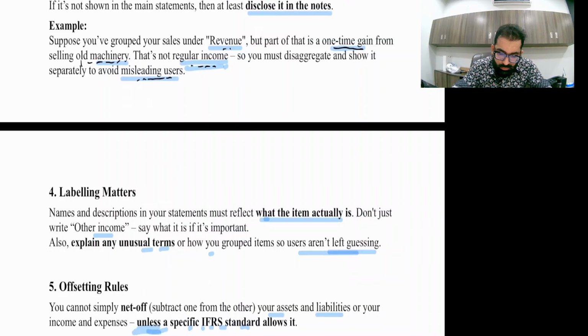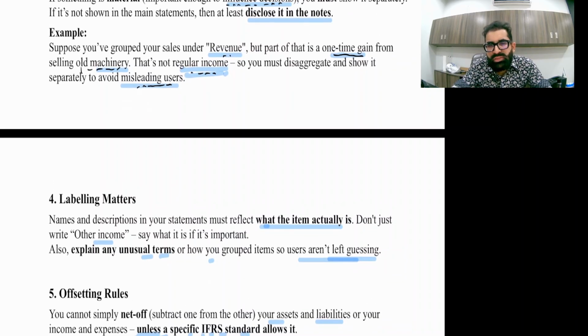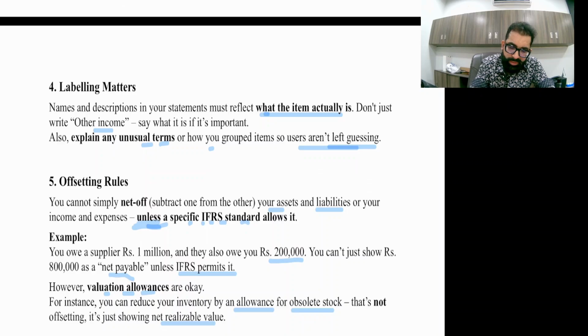Are you getting it? Because fixed assets are bought not for resale, it's for usage. So it's a one-time thing. If you have included one-time revenue in normal revenue, you should disaggregate it or at least disclose it.